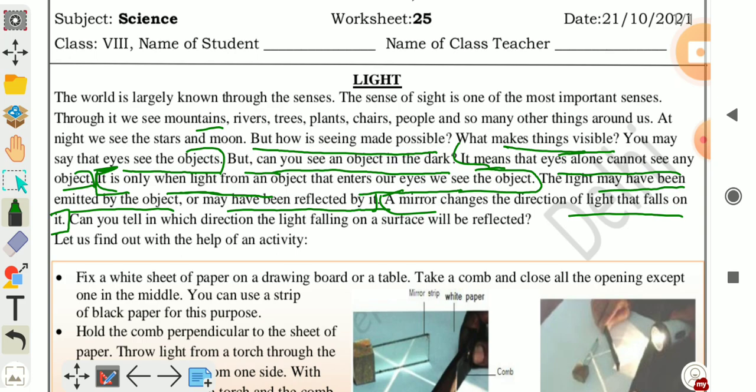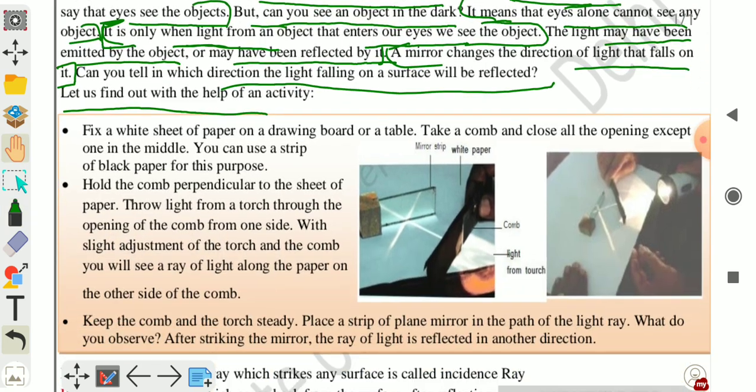Can you tell in which direction the light falling on a surface will be reflected? No. For explaining this, we will do an activity. In this activity,